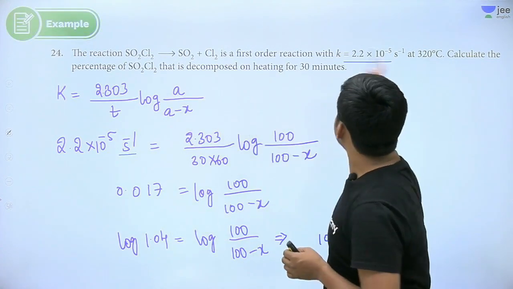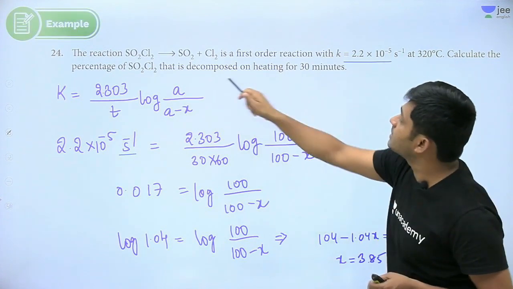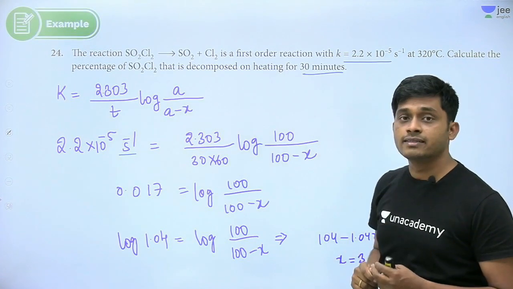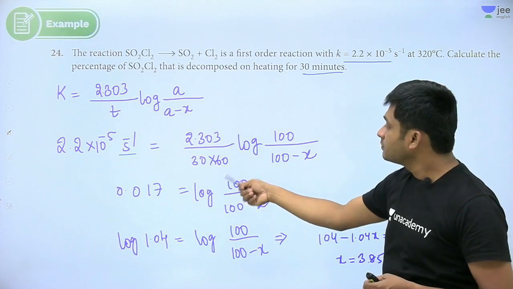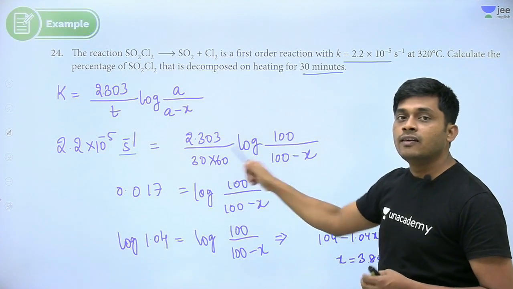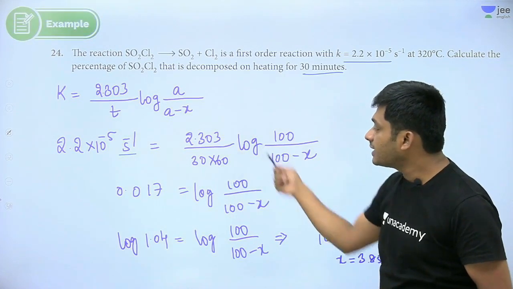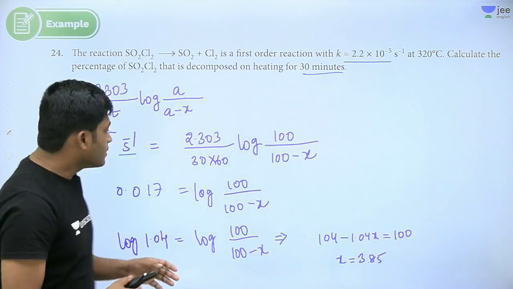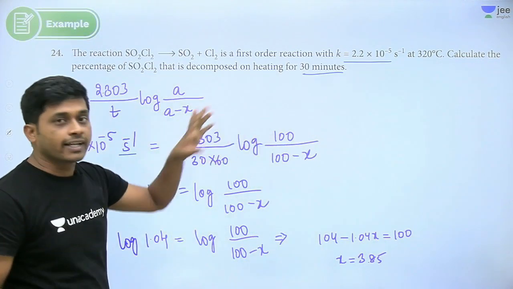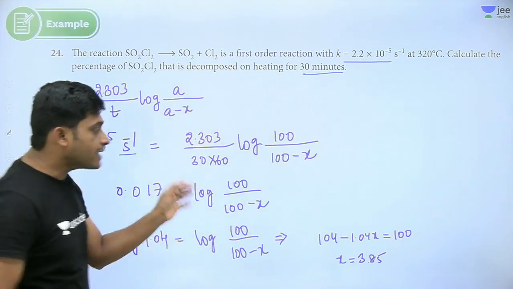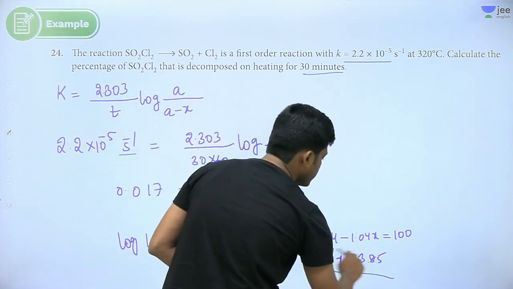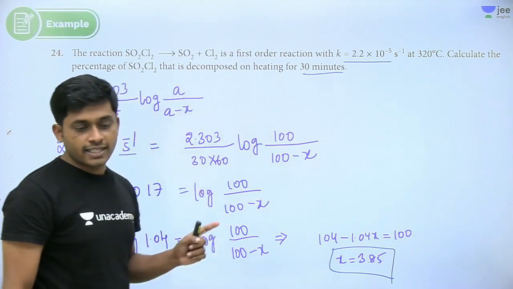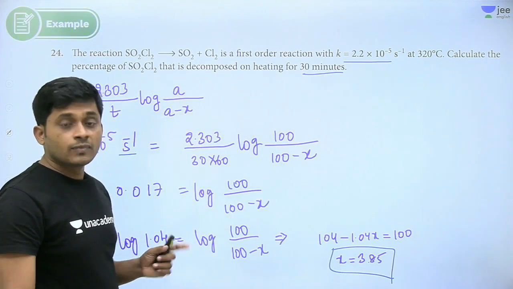So 30 minutes is given. Calculate the percentage after 30 minutes. Converting into seconds, 1 minute is 60 seconds. Simple calculation. If we want a percentage, that's why I have taken 100. Initially 100. So how much X are we getting? 3.85% we will get. Got it?